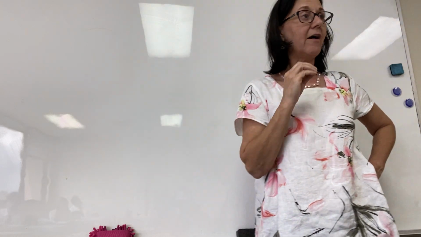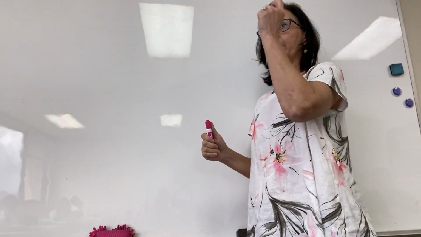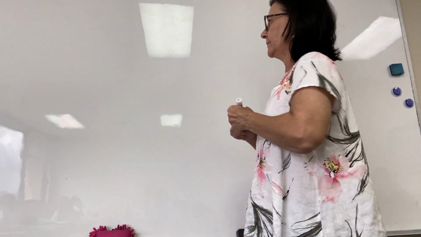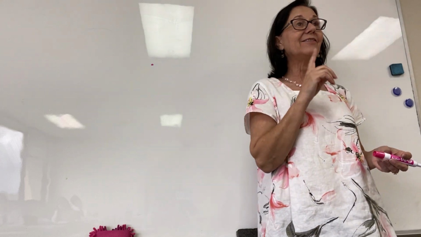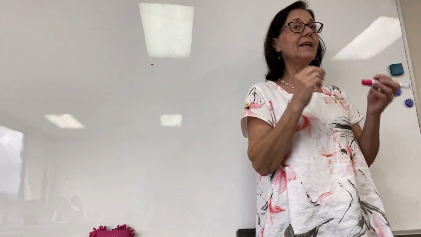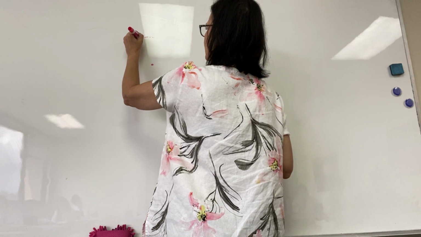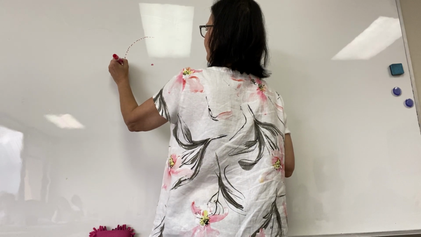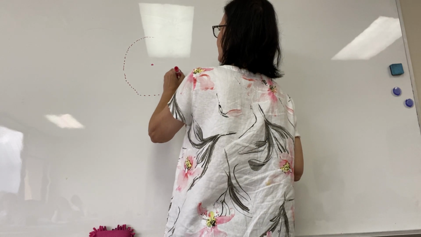It's the set of all points in a plane that are equidistant from a particular point in that plane. You always thought a circle was a line, right? But a circle is a collection of infinite points that are all equidistant from one point called the center.